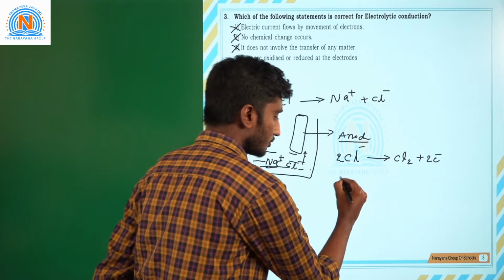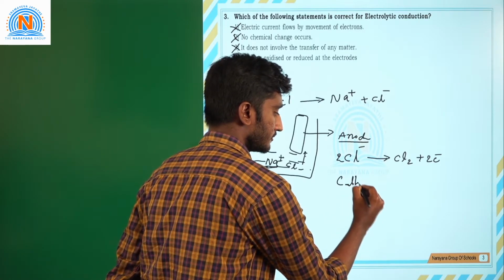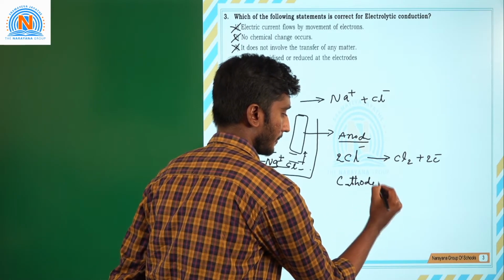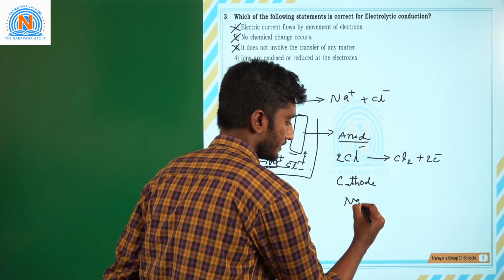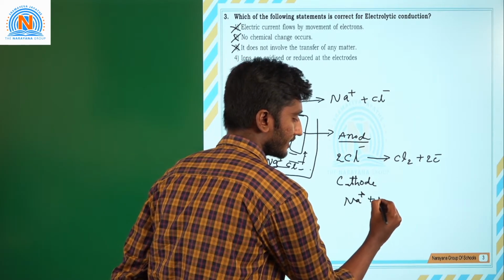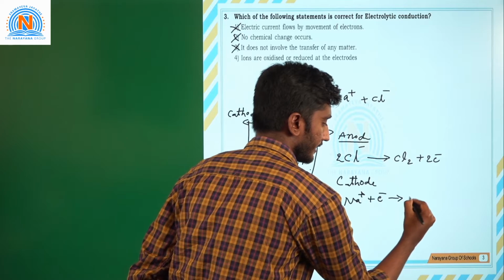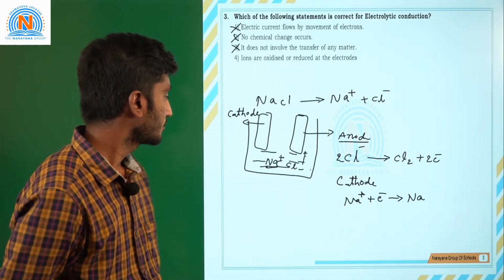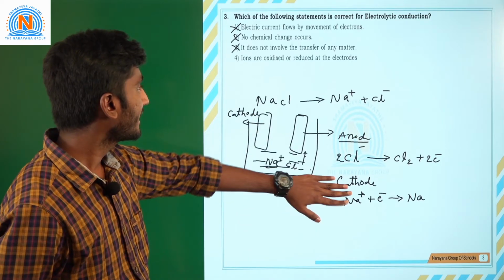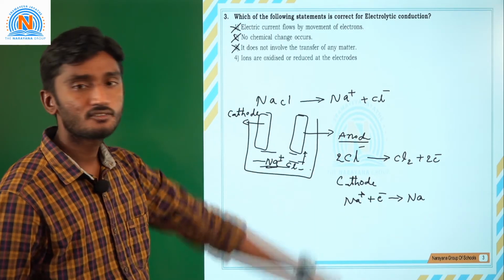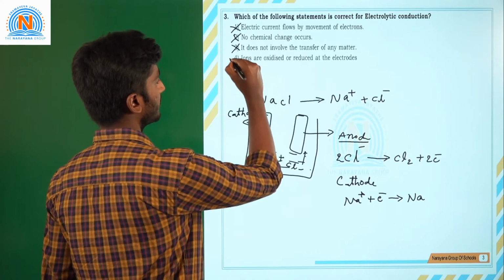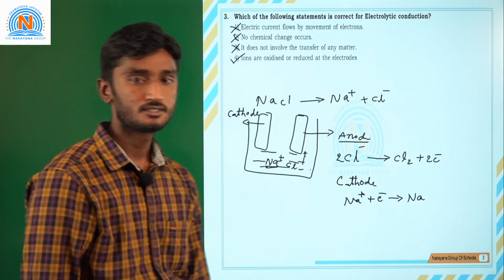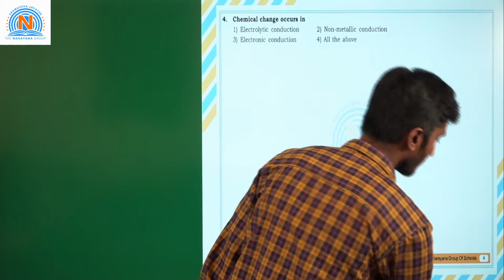At the cathode, Na plus takes an electron and converts to sodium. So one ion is oxidizing and one is reducing. So the fourth option is correct. We'll go to the next question.